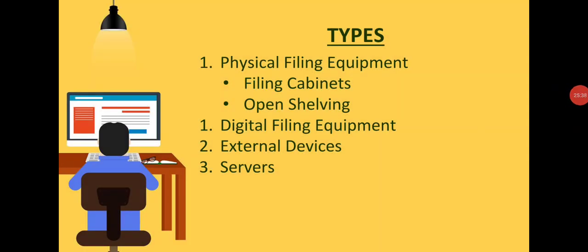When electronically the data are stored in the different files in computers, that is known as digital filing equipments. When the data are available in a soft copy and the filing of that soft copy is there in any electronic form, that will be known as digital filing equipments.